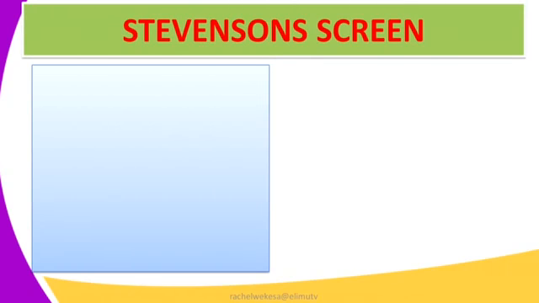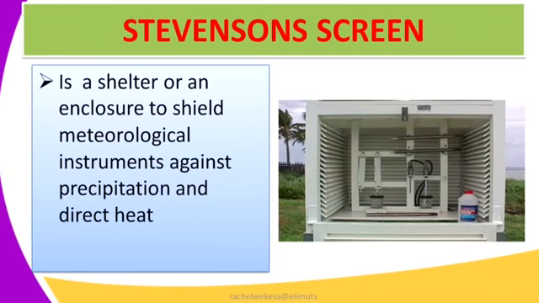Away from a weather station, let's look at a Stevenson screen. So a Stevenson screen, it is a shelter or an enclosure to shield meteorological instruments against precipitation and direct heat. So this is like a small house where some instruments, not all instruments of a weather station can be placed, but just a few of them. And these few instruments, you see that they are delicate to temperature and a lot of air that comes across them. Our image here, we have an example of a Stevenson screen. In it, we can see a few instruments which we will look at in our following slide.